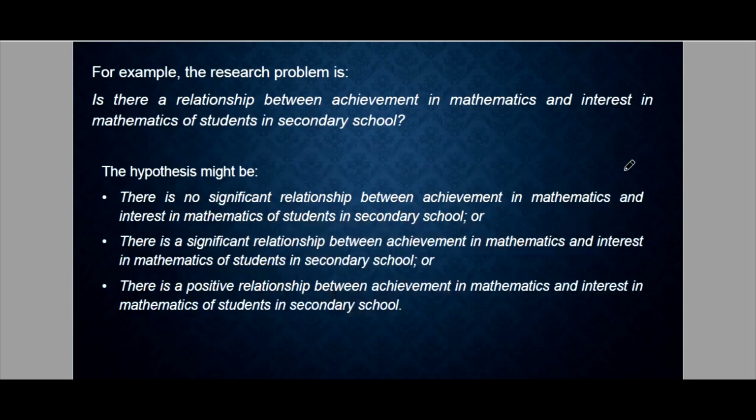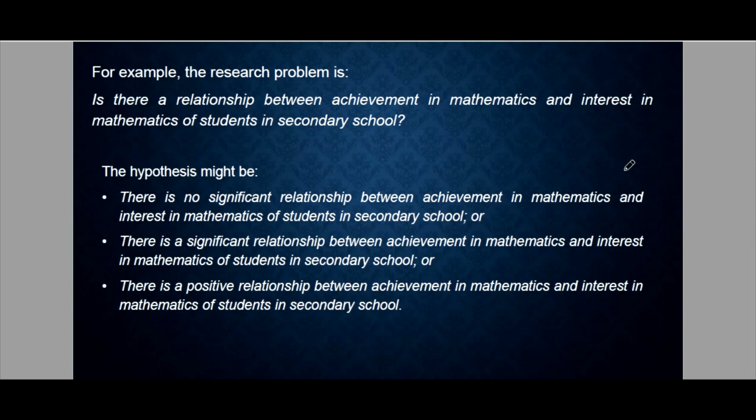So for example, the research problem is: is there a relationship between achievement in mathematics and interest in mathematics of students in secondary school? So the problem here is the researcher wants to determine whether there is a relationship between these two variables, the achievement in mathematics and interest in mathematics. So the hypothesis might be there is no significant relationship between these two variables. So that is the first claim, that there is no significant relationship.